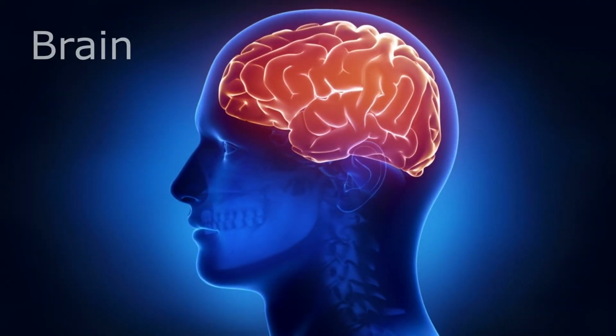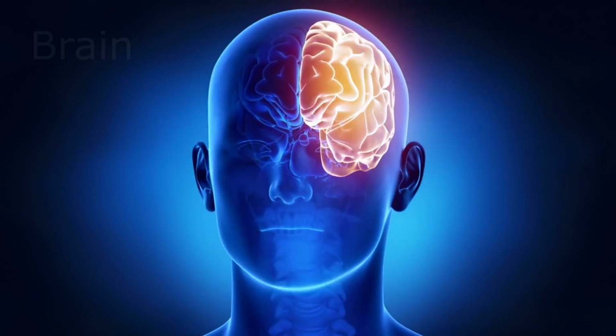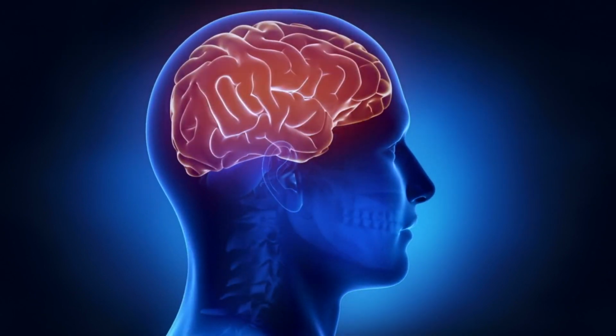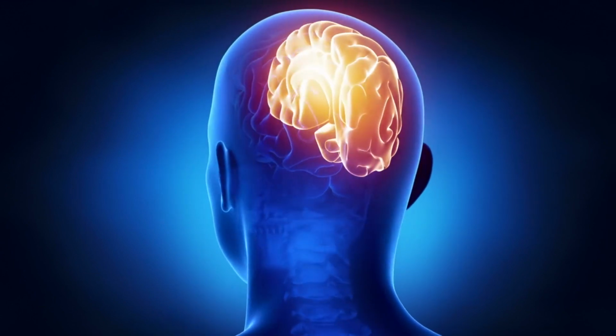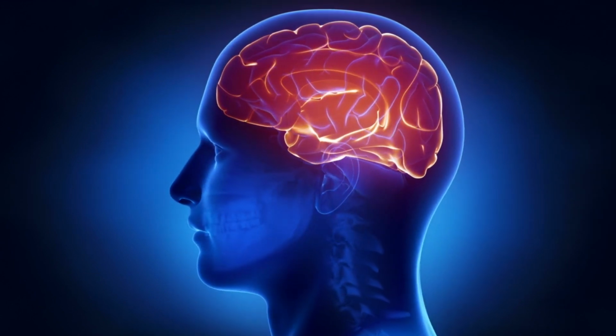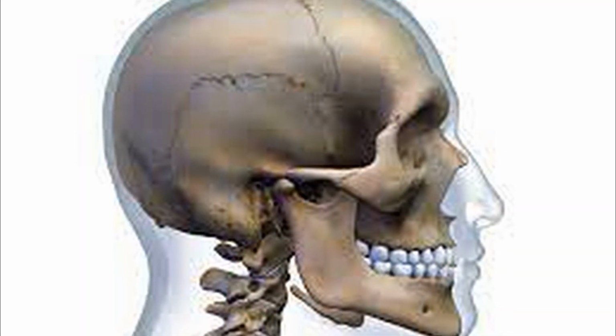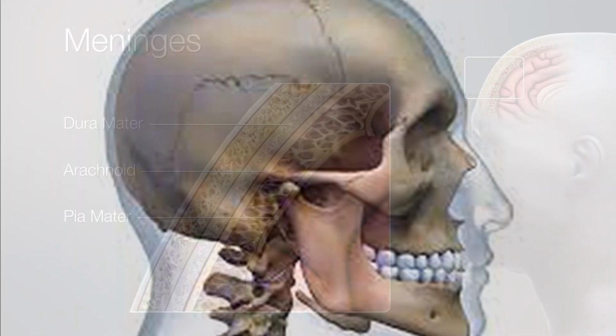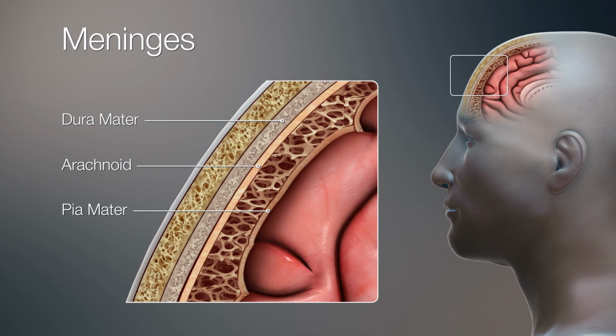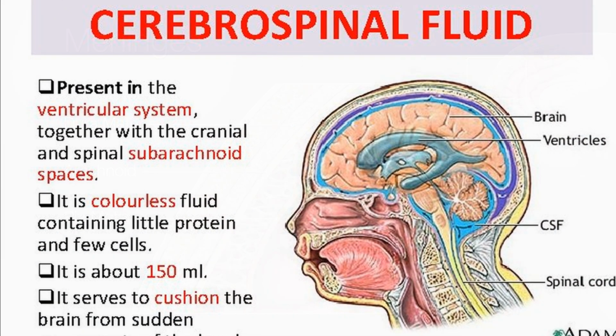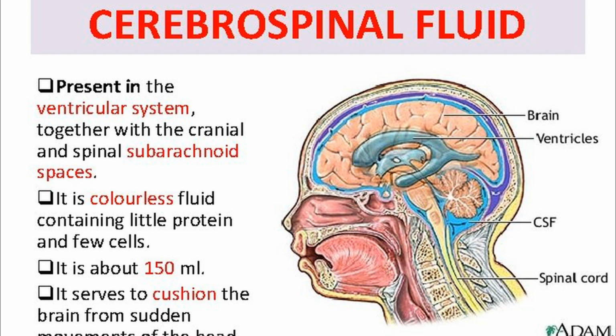The brain. The human brain is the most complex and most important organ of our body. The brain, along with the spinal cord, forms our central nervous system. On average, an adult human brain weighs about 1.5 kg. It is contained in and protected by a bony structure called the skull or the cranium. The brain is further enclosed in three protective membranes collectively known as meninges, which are separated by cerebrospinal fluid.